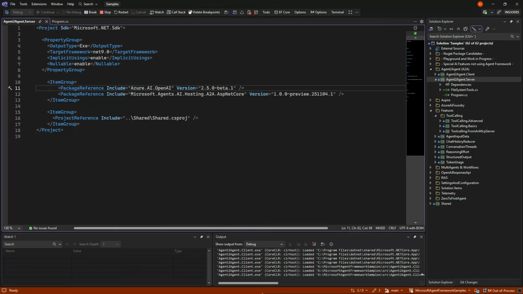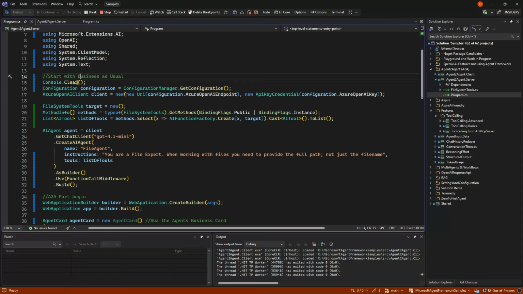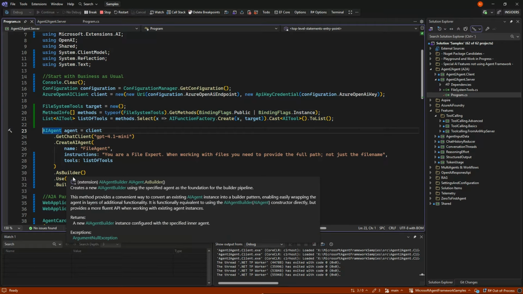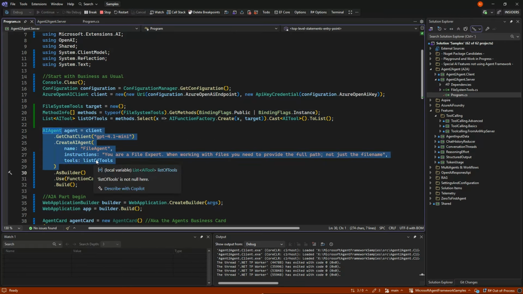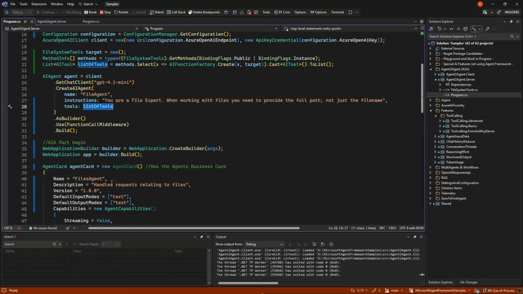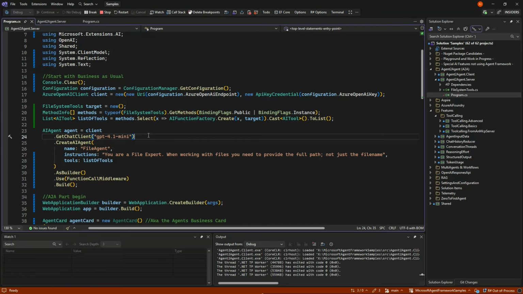The way it works is we go to our server and we do the normal business part as we do with any agents we have done so far. We take the Azure OpenAI client. In this case, we are grabbing the different tools. Again, exactly the same as we did down here in the tool calling advanced, which there's a separate video on. And then we're just making an agent just like we do. And we give them these tools. And we set up a little function calling middleware so we can see that the tools are being called.